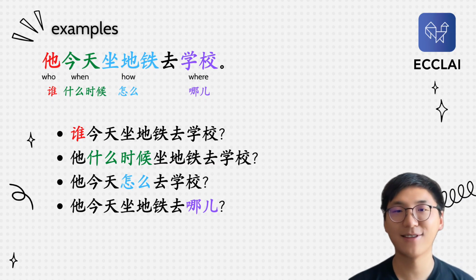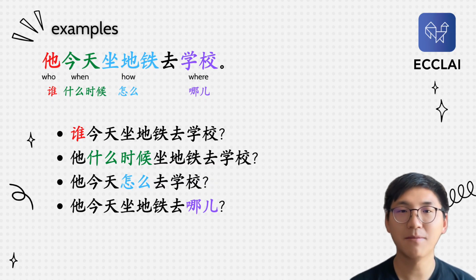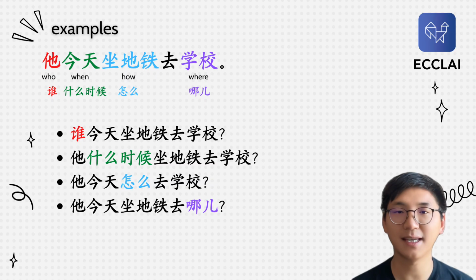We're gonna see all the questions now. I'm gonna read them one by one, okay? So the first question, we wanna ask who. 谁今天坐地铁去学校? Who went to school today by subway? And the second sentence is 他什么时候坐地铁去学校? When did he go to school by subway?